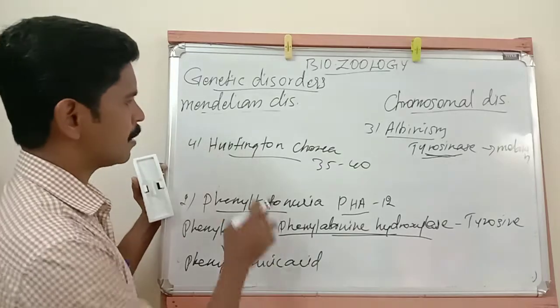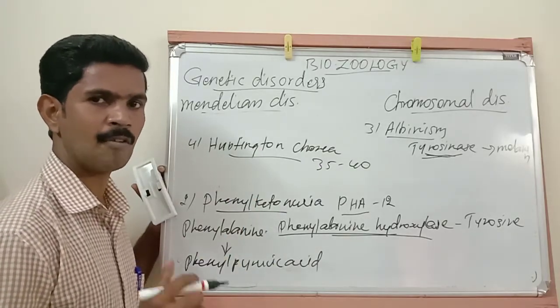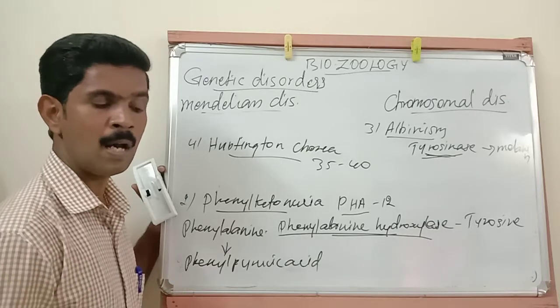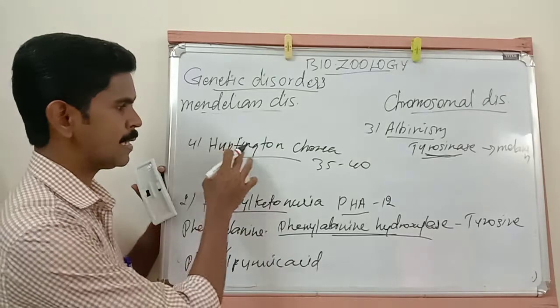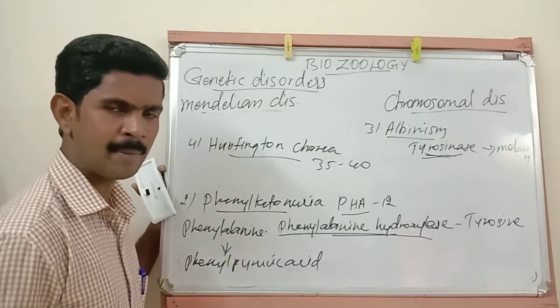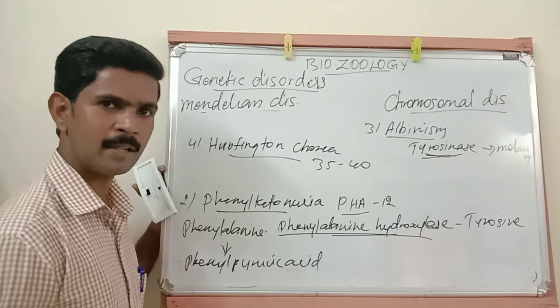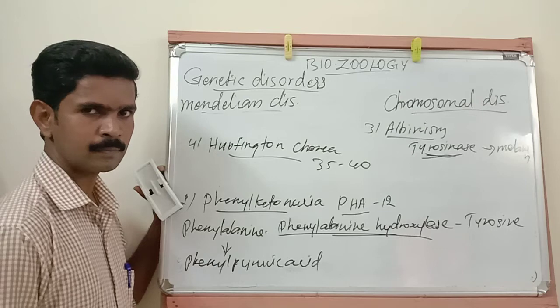Then the main symptom of this disorder is involuntary jerking of body muscles. We cannot control it; the body is always jerking. This is the main symptom of Huntington-Chorea. Then the other symptoms are damage to the nervous system and physical and mental problems. These are the other symptoms of Huntington-Chorea.